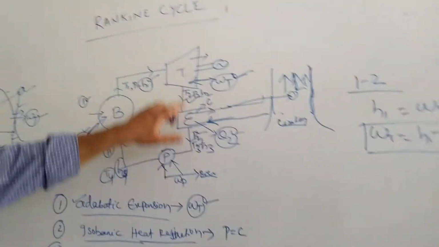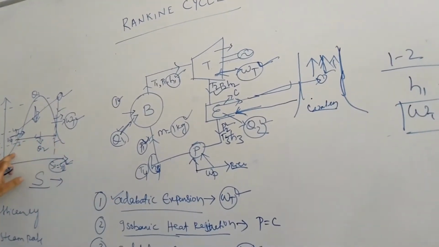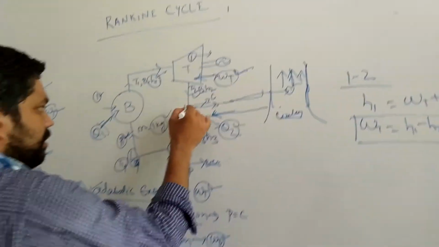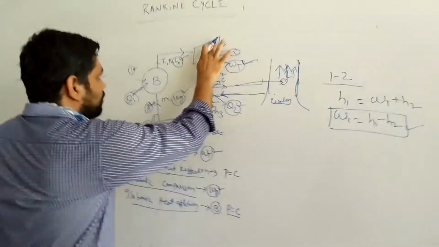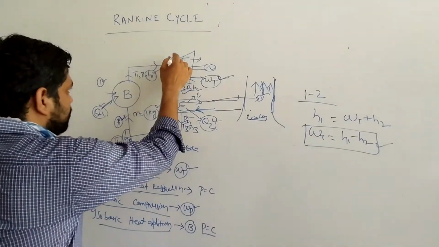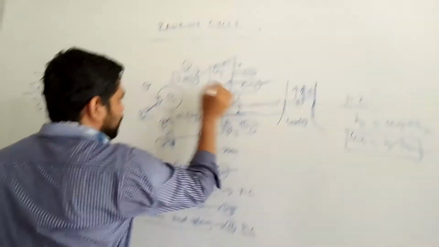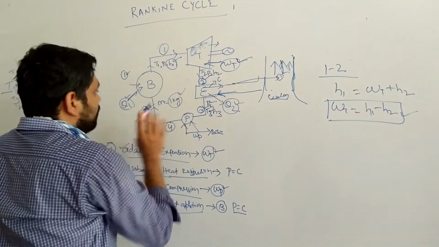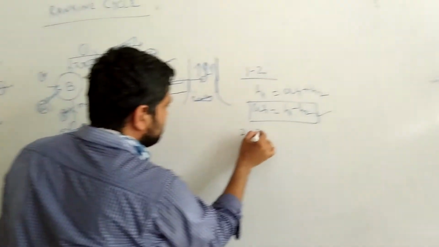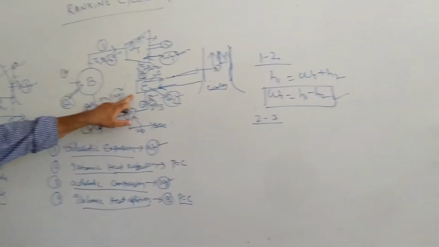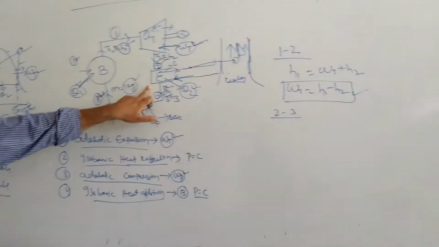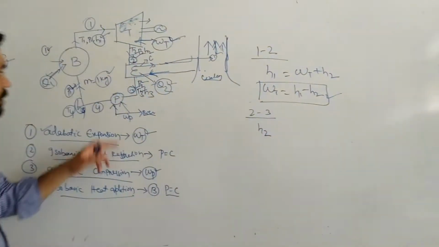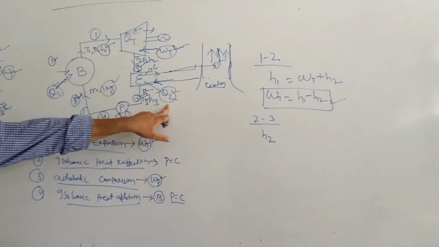Next, 2 to 3, that is your condenser section. 2 to 3 is the process, and the condenser section has constant pressure heat rejection. The inlet is h2, and the outlet is Q2, the amount of heat rejected, and h3.